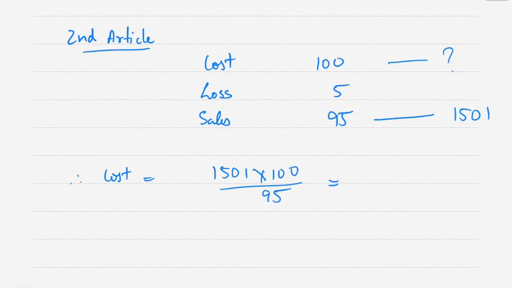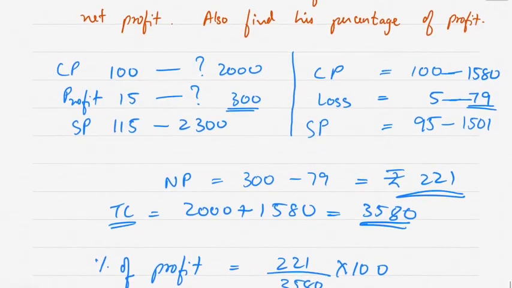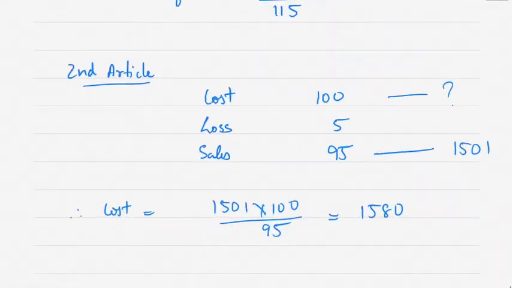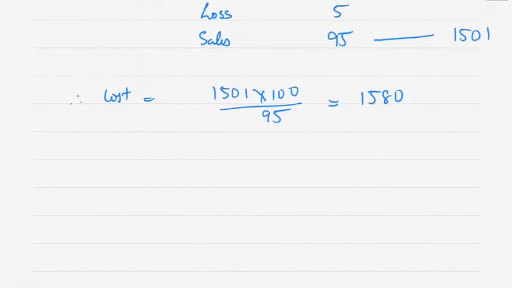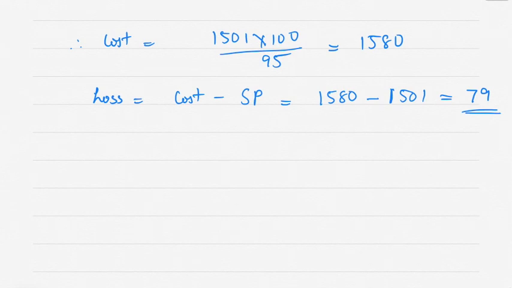It comes to 1580, correct? So loss is equal to cost minus selling price, which is 1580 minus 1501, which comes to 79.